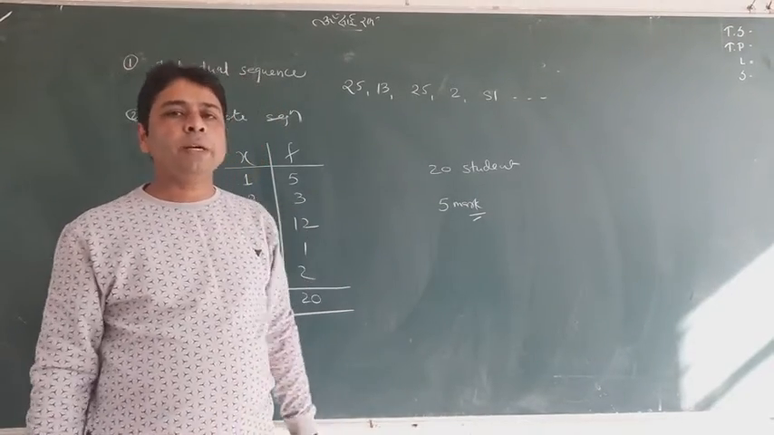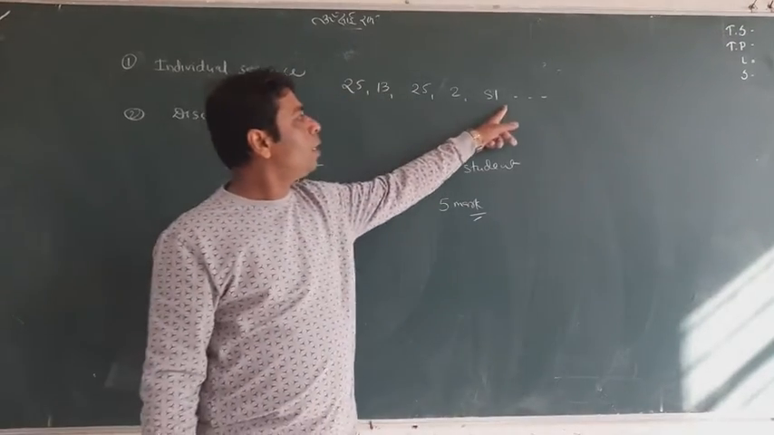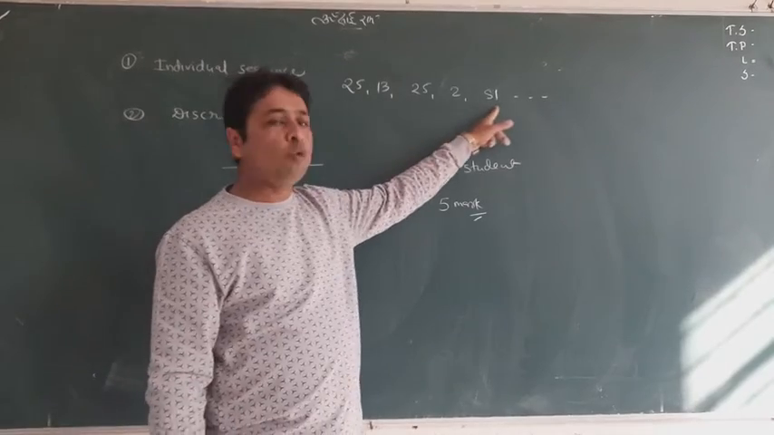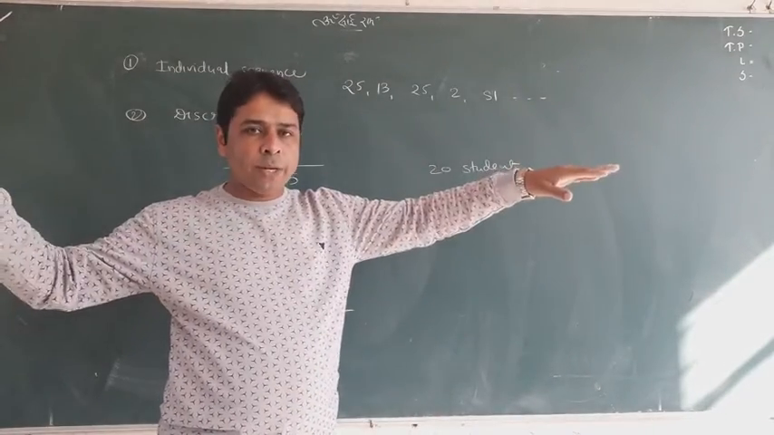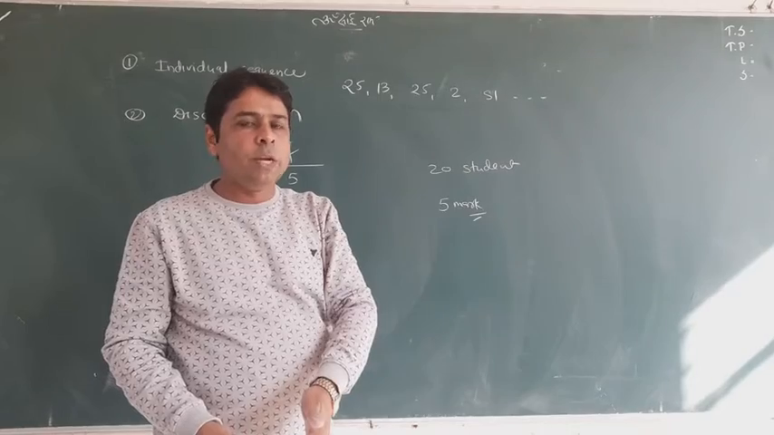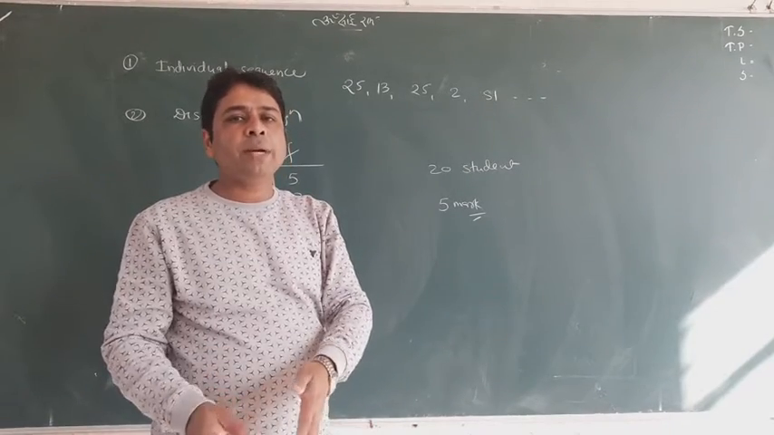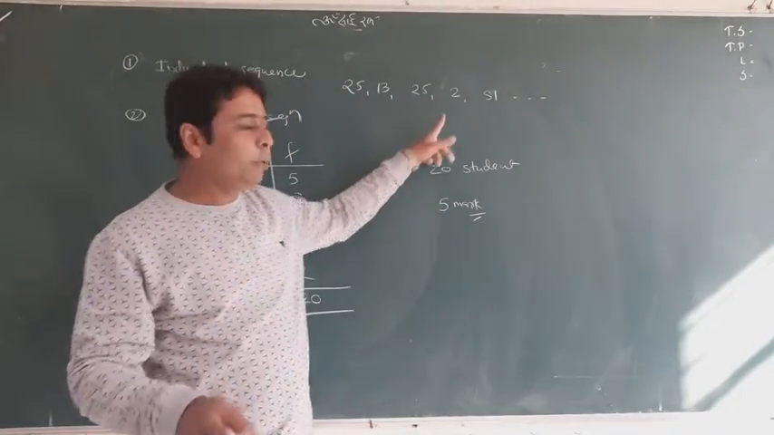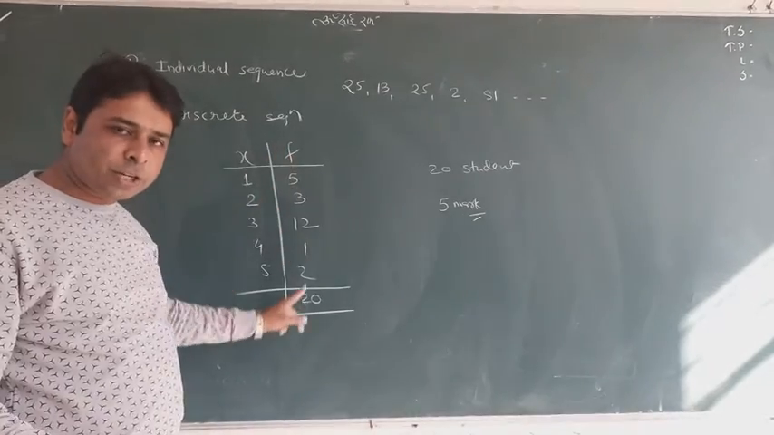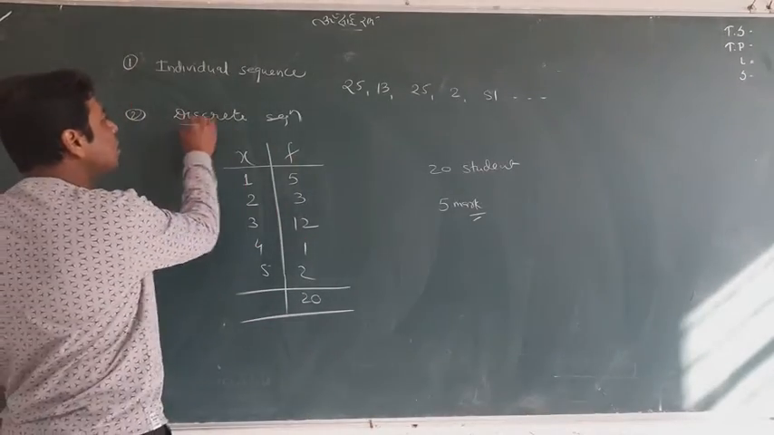This data may be given in two ways, either horizontally or vertically, it does not matter. But in an individual sequence there will be no f. If f exists, it definitely means it is a discrete sequence. That is very simple.